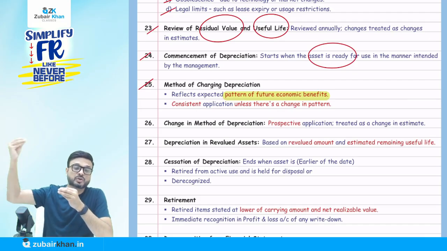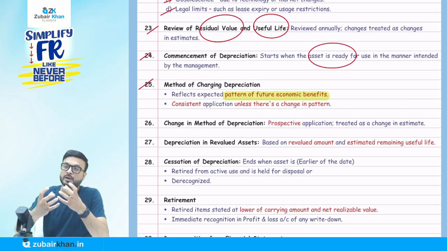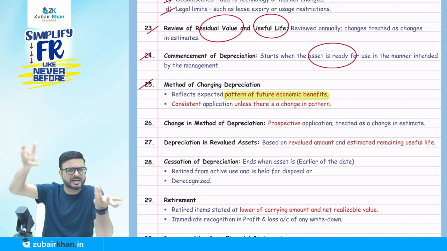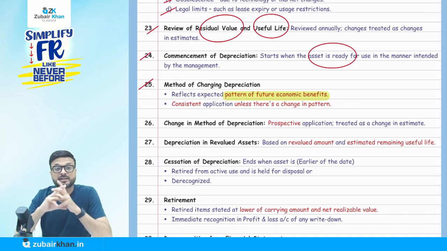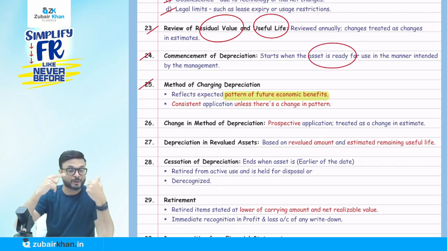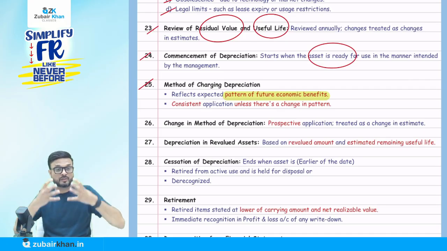If there is a change in future economic benefit, for example, I am expecting that this particular machine will help me produce 20,000 units every year over a period of 5 years, I will say charge the SLM method. But if the future economic benefit changes, my method of depreciation is also going to change. That's why a change in method of depreciation we don't call a change in accounting policy, we call it a change in accounting estimate.